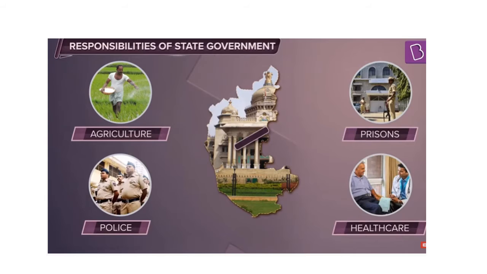So children, what are the responsibilities of the state government? Yes, it looks into the agriculture in that state, the prisons, the police, the healthcare, and all the other local issues that are there within the state. They only have to take care of the responsibilities that are within that state. So that is the responsibility of the state government.